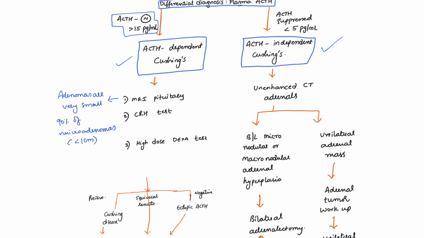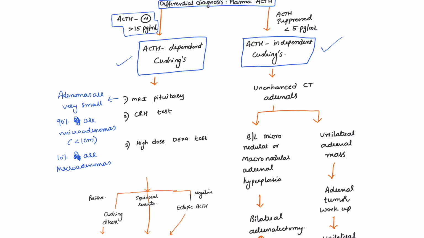Only 10% of them are macroadenomas. So the MRI pituitary may not pick up the diagnosis always. If the MRI pituitary is normal, it doesn't rule out that the pituitary is the cause of Cushing syndrome.